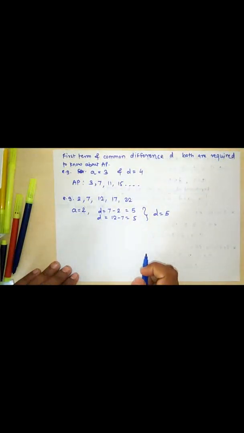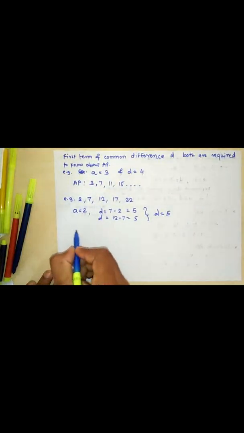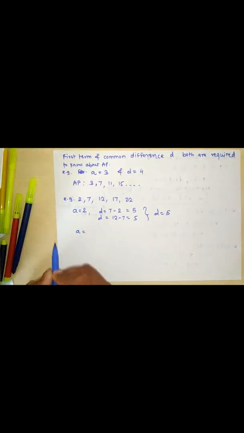Okay, now move towards the next one. Now see the page number. Open page number 97. In that, see, they have given a is equal to, let us consider a second example. Example number 2.